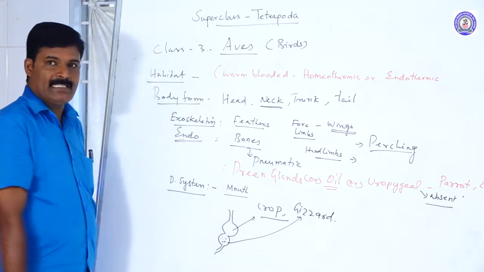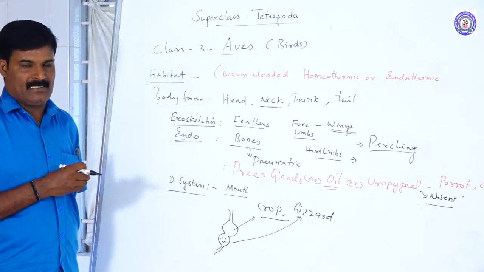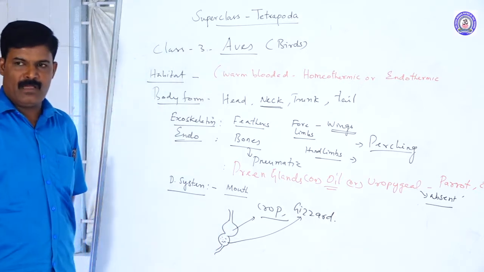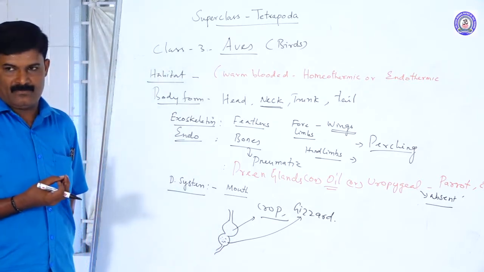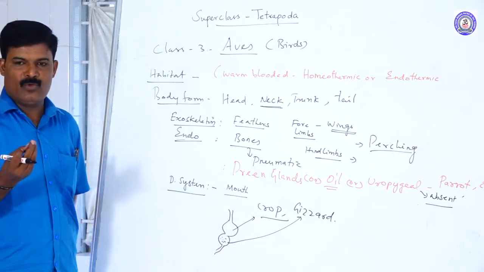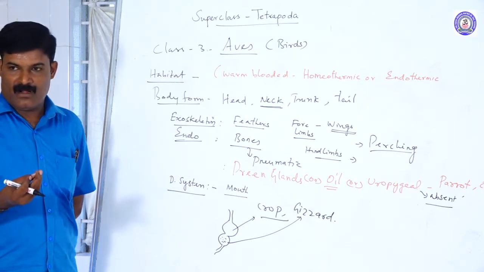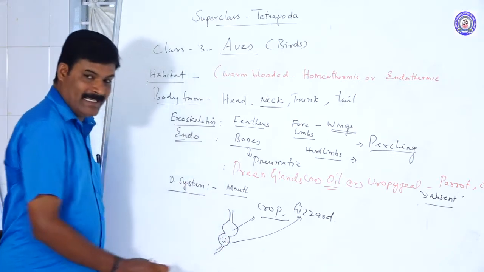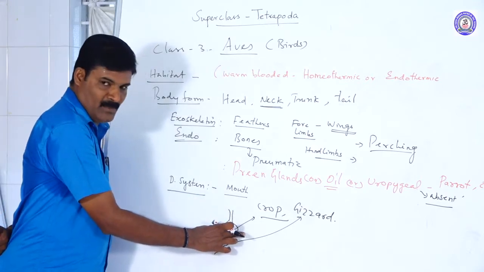The wall of the gizzard is made up of horny plates, and sometimes it retains stones in the gizzard, which help in crushing or breaking down seeds and hard substances. So the gizzard acts as a crushing chamber, while the crop is the storage of food materials.